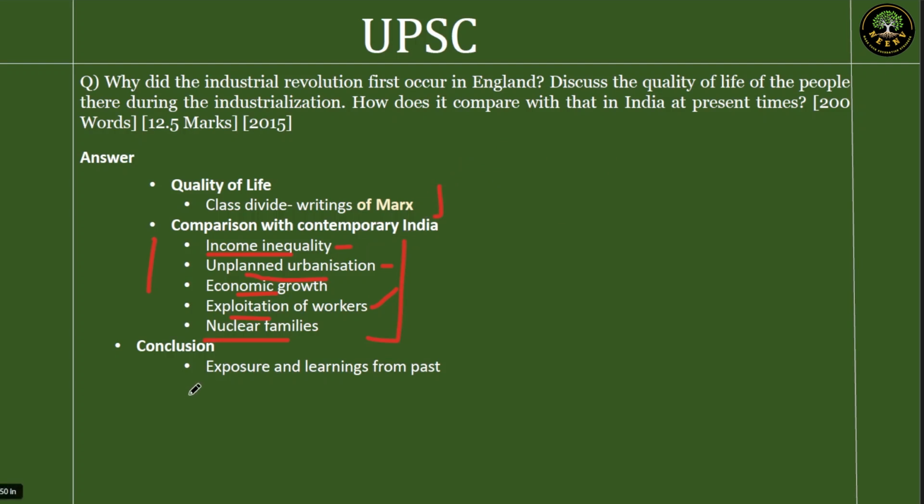In the conclusion, we'll give a positive note. We have to take exposure and learnings from the past and how Britain transformed themselves. For example, take the case of the Thames River. It's one of the cleanest rivers in the world now. How Britain transformed the polluted Thames to the modern-day Thames. These are the kind of learnings that we have to take from history and implement in modern India. So that's how we'll conclude this on a positive note.